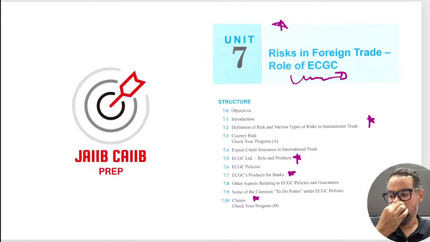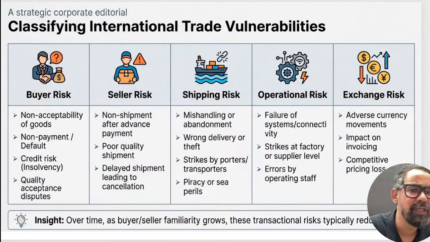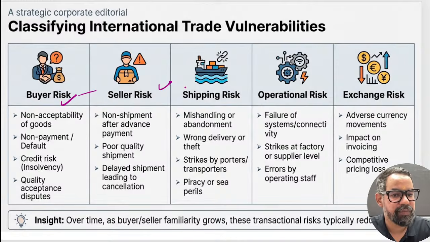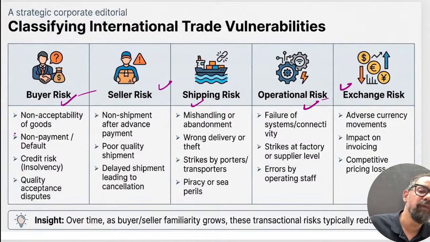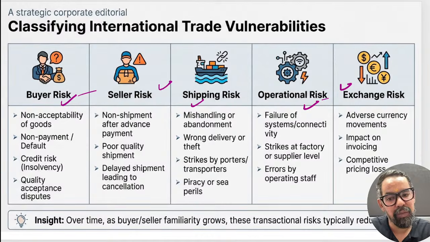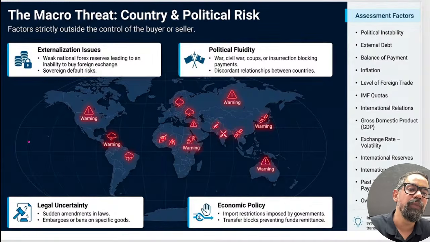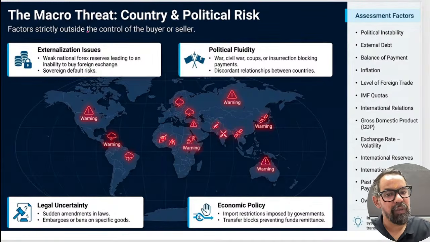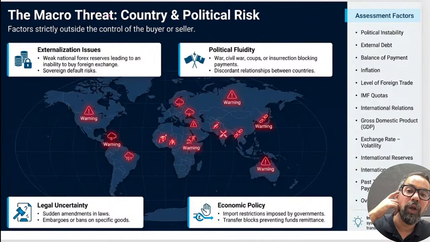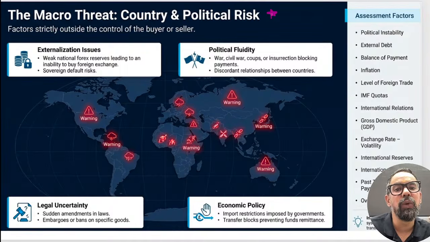Now when it comes to risk involved in foreign trade, we have two types of major risk. One is commercial risk. Commercial risk is about buyer risk, seller risk and others, shipping or operational risk. For this particular one we have other insurance companies also. But the major risk is the external threat, the country or political risk. Country or political risk means the buyer wants to make the payment, but due to the country-wide situation or restrictions, he won't be able to make that particular payment.